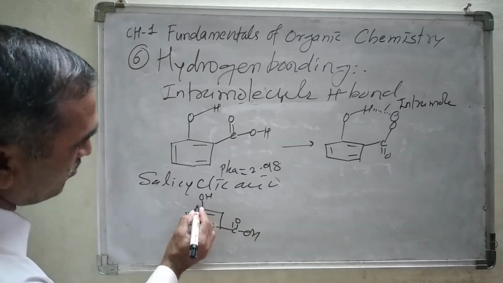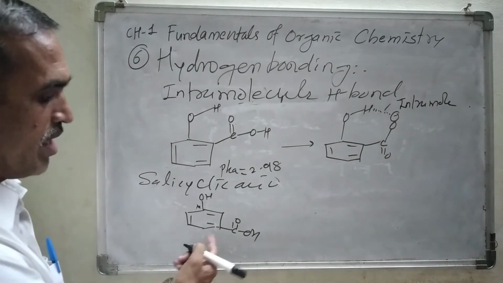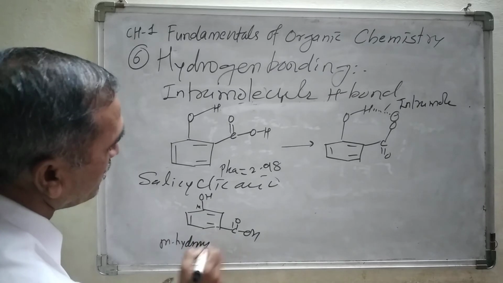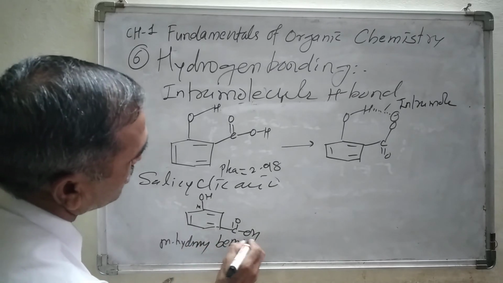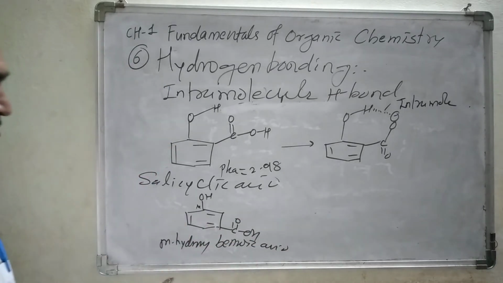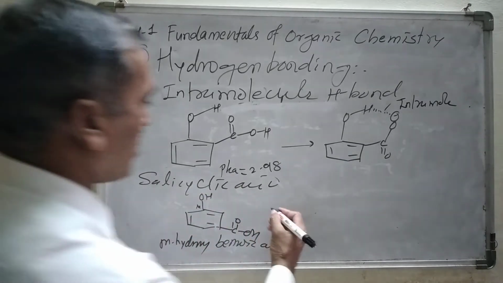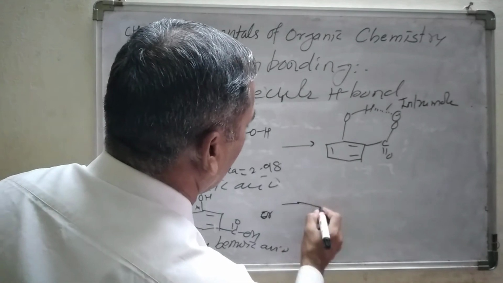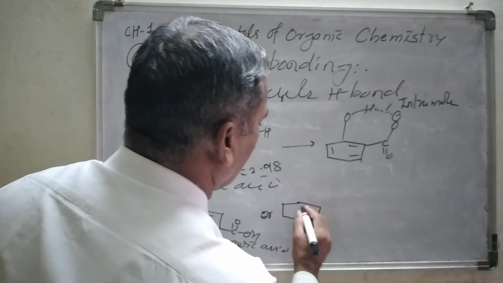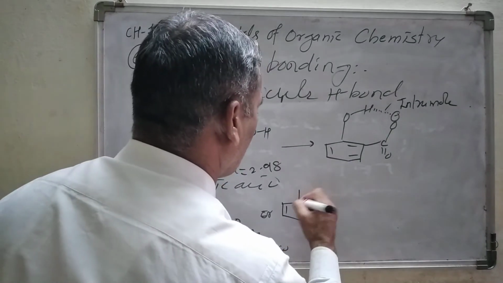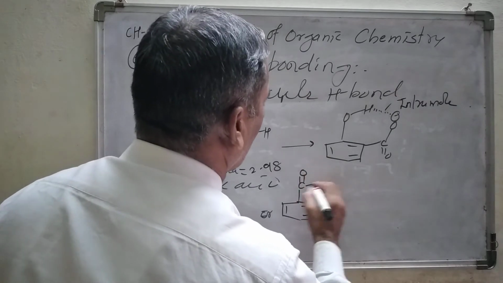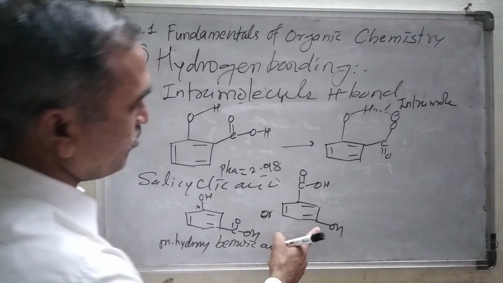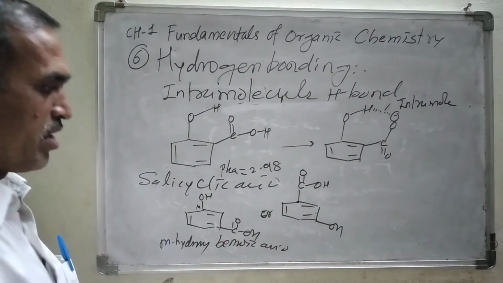Here, at a meta position, the hydroxy group is there. This is called meta hydroxy benzoic acid. Or in another way, you can write it in this simplified way, as we always see in the book: C double bond O, OH, and then OH. This is meta hydroxy benzoic acid.